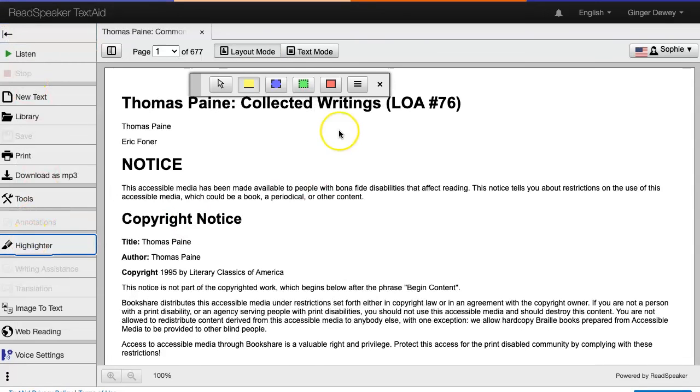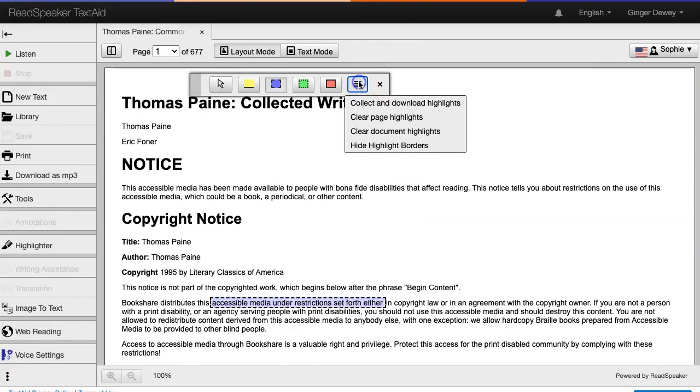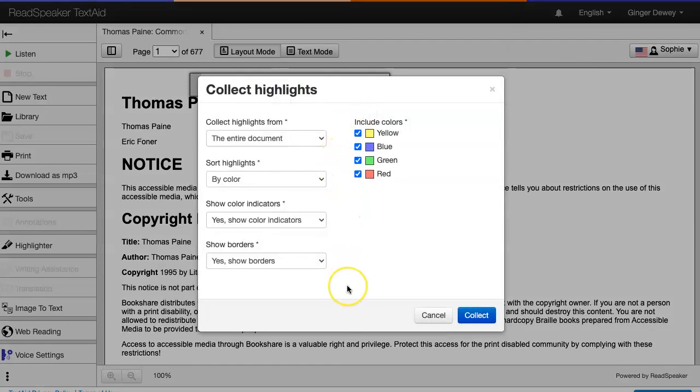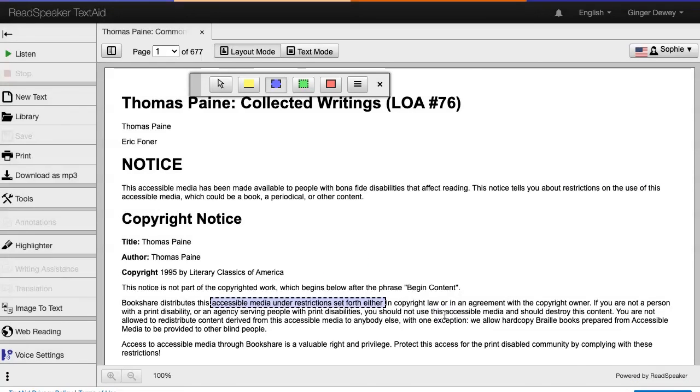You can also highlight important information and collect the highlights and borders. All in all, you now have many tools at your fingertips to help you engage with your book.